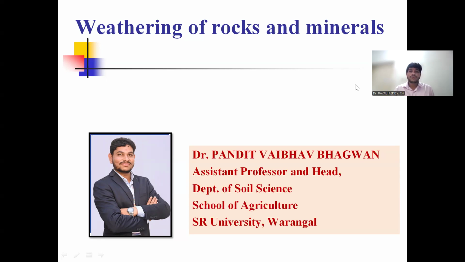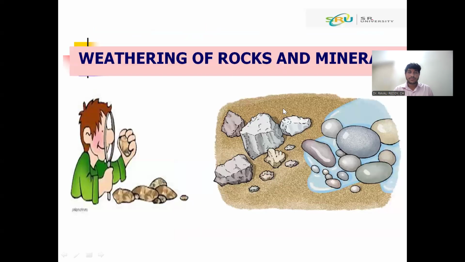Today we are going to discuss the weathering of rocks and minerals. So we'll see what is meant by rock and what is meant by weathering. Weathering is the disintegration and decomposition of rocks and minerals by different agents. We have classified these agents into three classes: physical agents, chemical agents and biological agents. Based on these agent names, we have given the weathering names: physical weathering, chemical weathering and biological weathering.